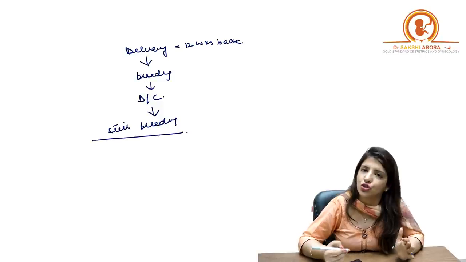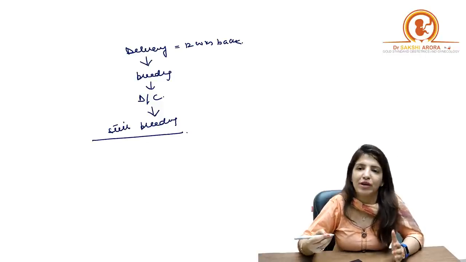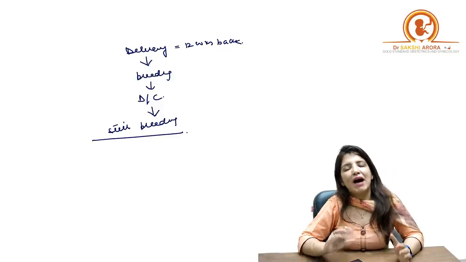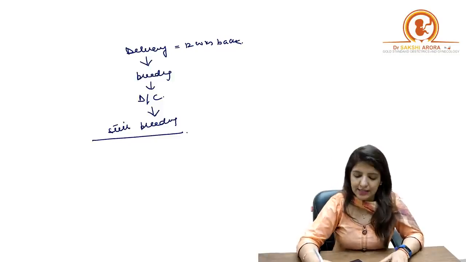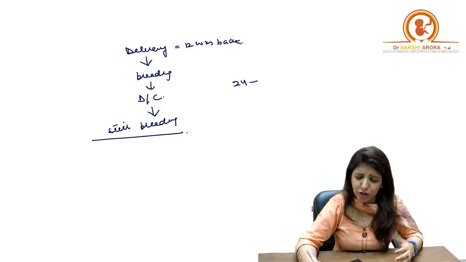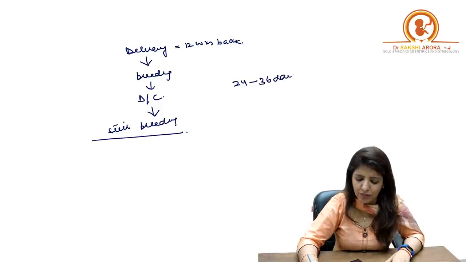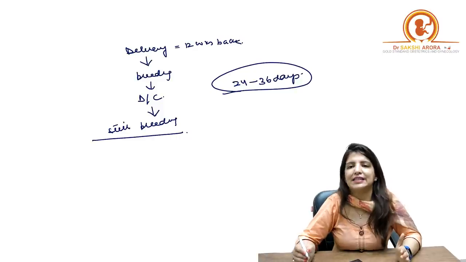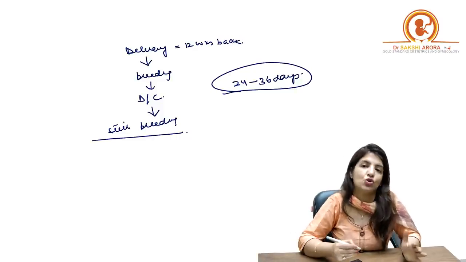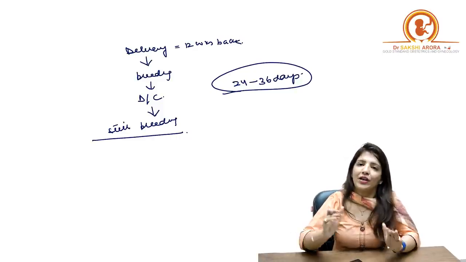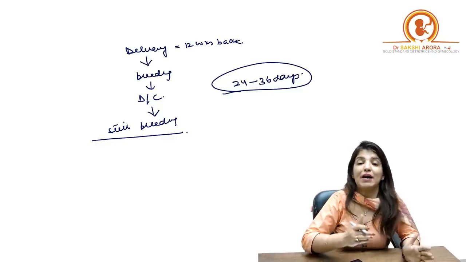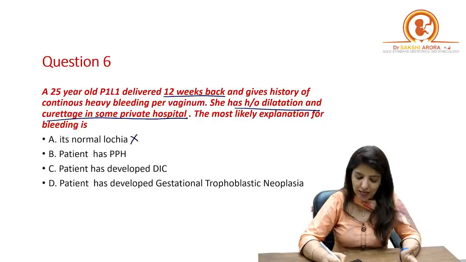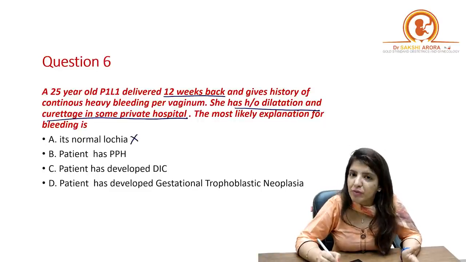No, this is not normal. This is something which doesn't happen normally. This is not lochia. Why? Because maximum lochia is seen up till 24 to 36 days. That's the maximum. Beyond 24 to 36 days after delivery, lochia is not seen. Right? Now, in this case, for the past 3 months she is bleeding, so definitely it cannot be lochia. That's ruled out. Number 2, is it a case of PPH?